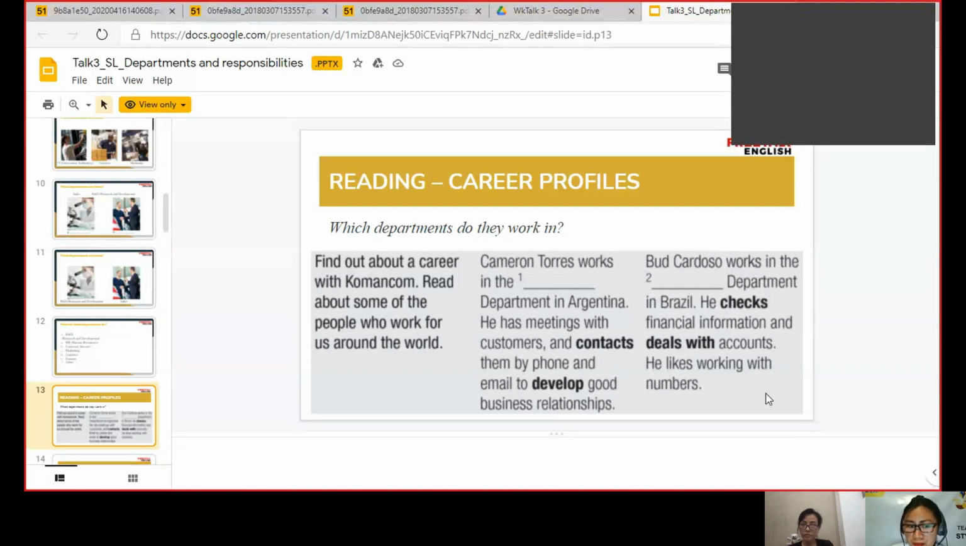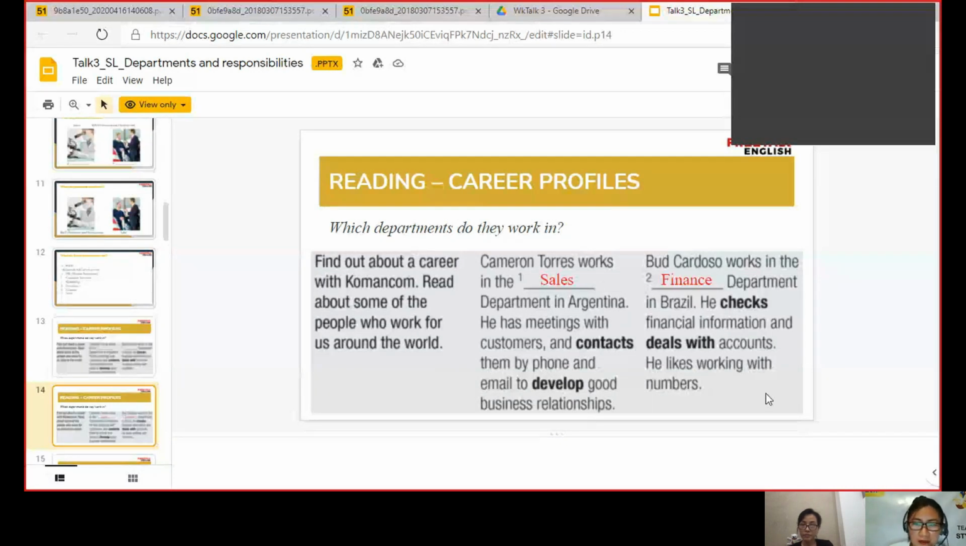And for number two. Ibun Cardoso works in the department in Brazil. He checks financial information and deals with accounts. He likes to work with numbers. I think number two is the accounting department. All right, so now let's check. Accounting or finance department, yes. Okay, so your answers are all correct. All right, now let's move on.